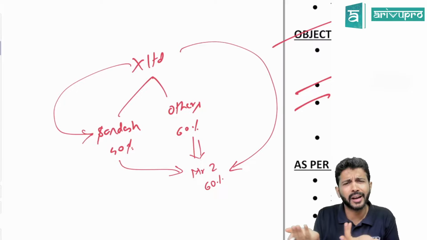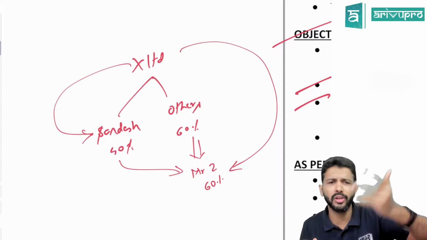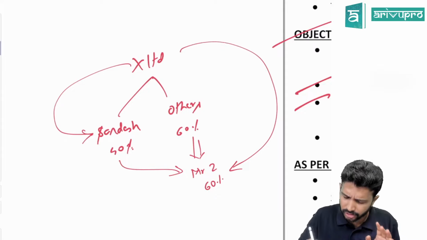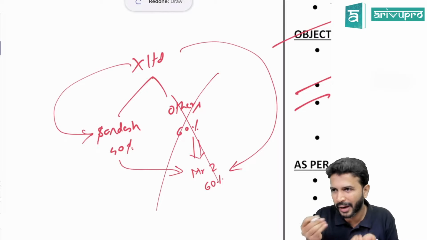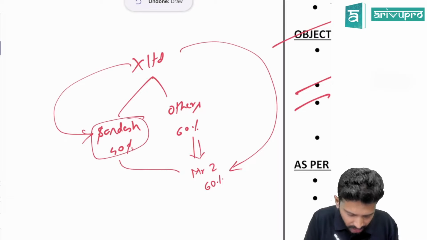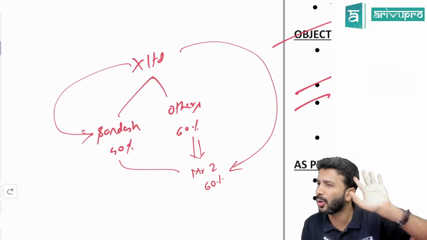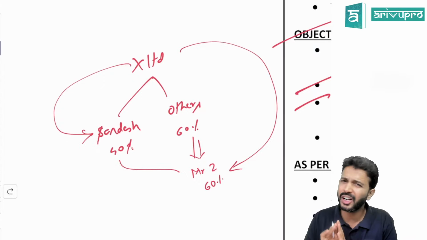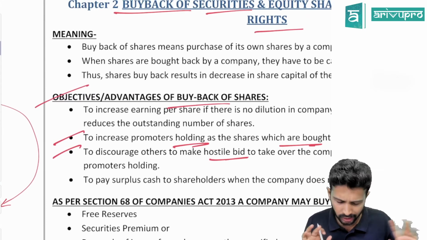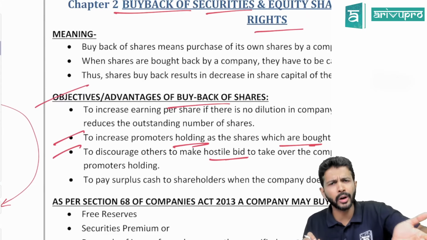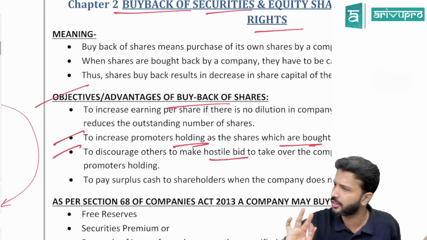If you buy a company's shares, shareholders are the owners of the company, so the more shares you buy, the more you control the company. To avoid this, the company will periodically buy back and cancel some of the shares held by others, so that the promoters' shareholding keeps increasing and the promoters can continue controlling the company. This is one of the reasons why they do it. Theoretically, these are not much important from an examination perspective. So, one, to increase promoters' holding, and two, to avoid takeover of a company. That's all in simple words.